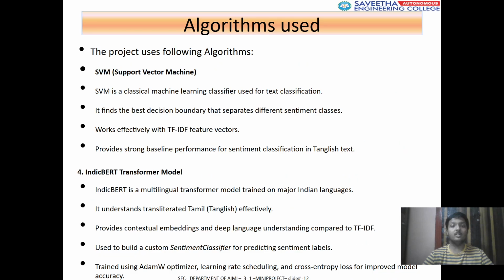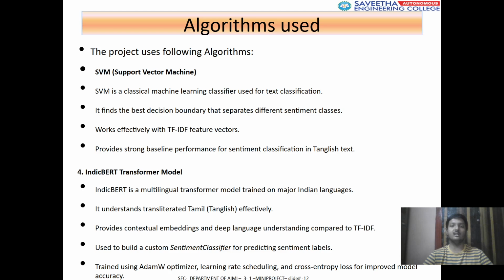The project uses the following algorithms. SVM, support vector machine. SVM is a classical machine learning classifier used for text classification. It finds the best decision boundary that separates different sentiment classes, works effectively with TF-IDF feature vectors, and provides strong baseline performance for sentiment classification.